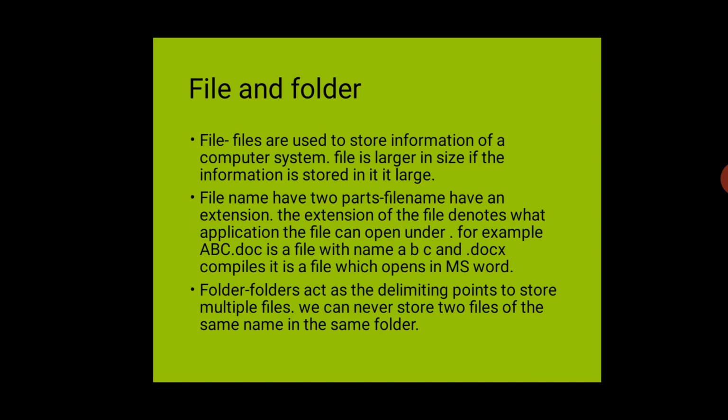Next is mouse. Mouse is a pointing device. If you want to point at any topic, or if you want to click there, then you can use the mouse. Mouse has two buttons, left button and right button. If you want to open the main content, then you use the left button. If you use the right button, then just right-click on that file or folder, and a sub menu will appear. You can choose any option from there like open, rename, delete.